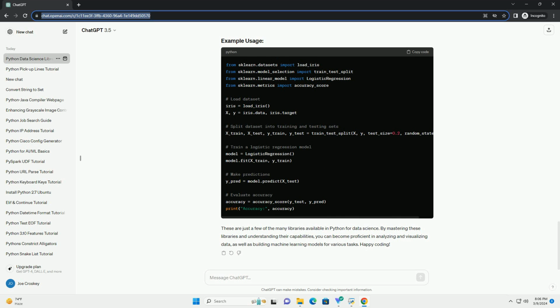These are just a few of the many libraries available in Python for data science. By mastering these libraries and understanding their capabilities, you can become proficient in analyzing and visualizing data, as well as building machine learning models for various tasks.